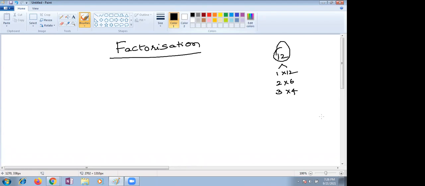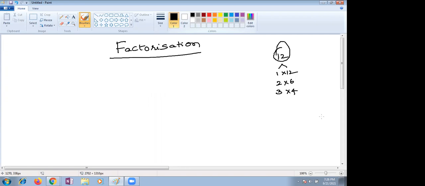Children, there are different methods to factorize. First one is by finding common factors. That is very, very important. The second one is by regrouping terms, and the third one is using identities. There are 4 identities we discussed. If any identity is applicable, we can use that. So I will just go with the introduction right now.